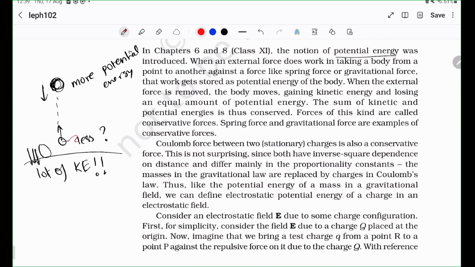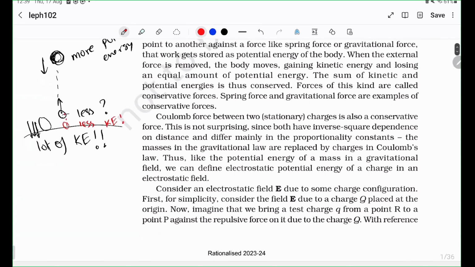Whereas a low ball will only fall at a very small speed, so there's a very small amount of energy that you can extract from it. So that is the definition. That's what people mean when a body has more potential energy. Now, what is potential? We'll look into this later.